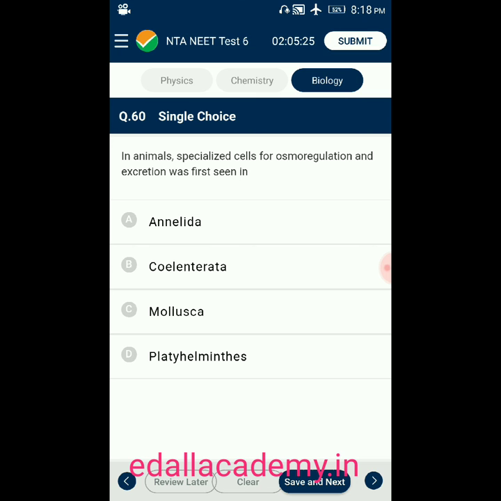Question number 60. Animals specialized cells for osmoregulation and excretion was first seen in option A, Annelida. B, Coelenterata. C, Mollusca. D, Platyhelminthes. Answer is Platyhelminthes. Osmoregulation and excretion was first seen in Platyhelminthes. So the correct option is D.